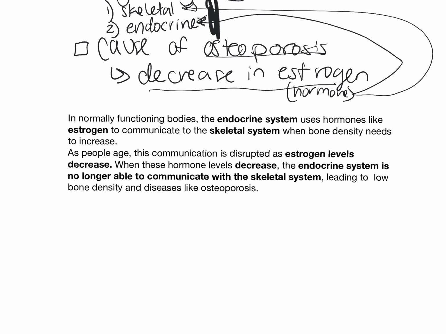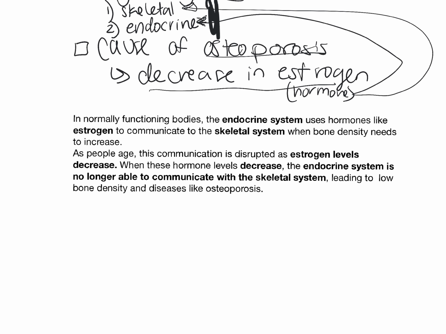Here we have our complete answer. It says, in normally functioning bodies, the endocrine system uses hormones like estrogen to communicate with the skeletal system when bone density needs to increase. As people age, this communication is disrupted as estrogen levels decrease. When these hormone levels decrease, the endocrine system is no longer able to communicate with the skeletal system, leading to low bone density and diseases like osteoporosis.